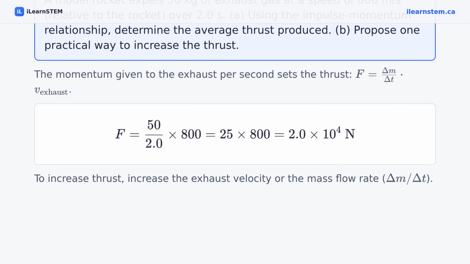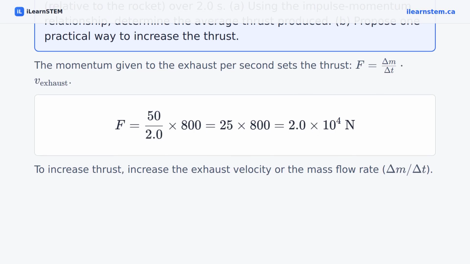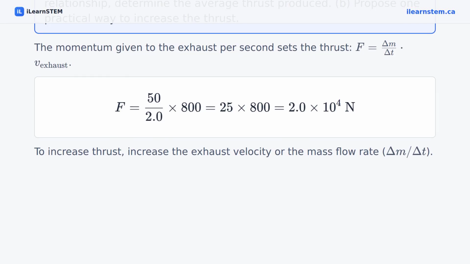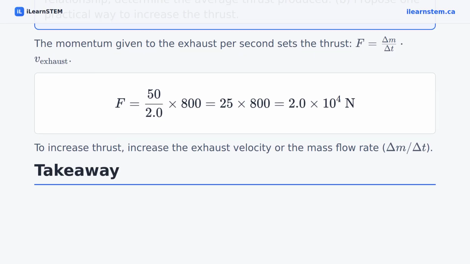For part B, one practical way to increase thrust is to increase the exhaust velocity or the mass flow rate. Both will raise the thrust. The key idea is that thrust equals the mass flow rate times the exhaust velocity.